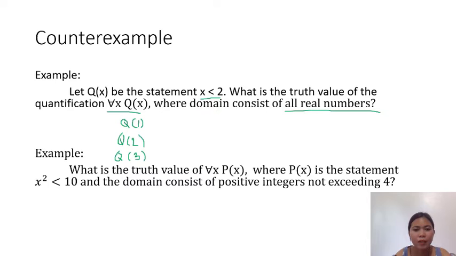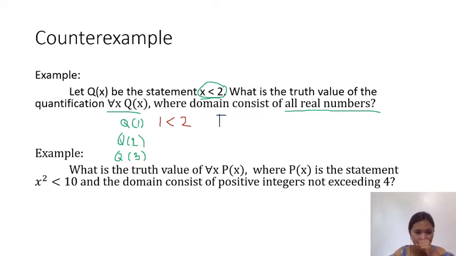So, let's set x to 1. So, is 1 less than 2? Yes, it is less than 2. So, the truth value of proposition 1 is true.